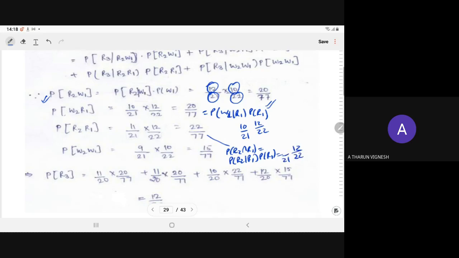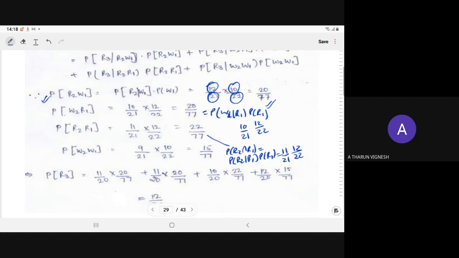So now we have 21. One already you have selected, so now we have the choice of 11 only. So 11 upon 21 into 12 upon 22. Similarly, probability of W2 intersection W1 will become 9 upon 21 into 10 upon 22.